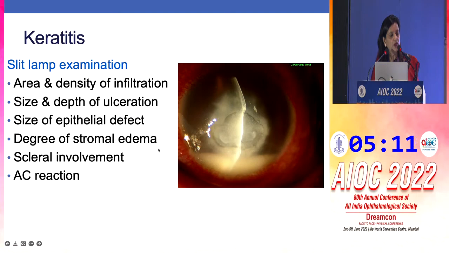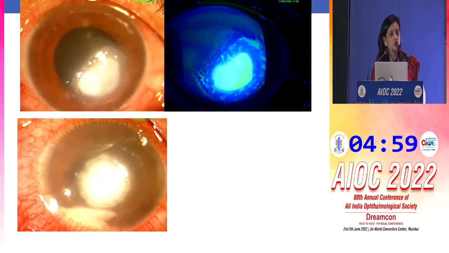So in a slit lamp evaluation, this is the classical picture. You have to look at the area and density of infiltration, size and depth of ulceration, size of epithelial defect, degree of stromal edema, scleral involvement if any, and AC reaction. And not only do you have to look at the size of the epithelial defect, because the size of the epithelial defect is always going to be different from the size of the stromal involvement or the size of the infiltrate. So both should be monitored at each visit.